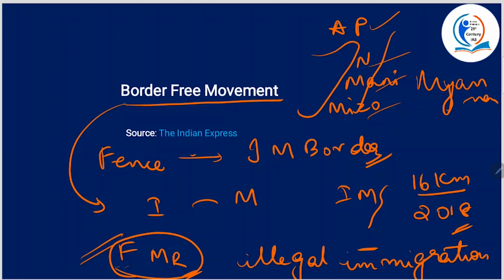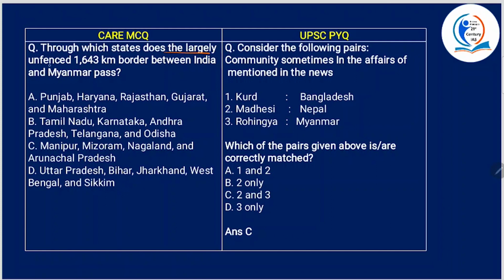All right, so these are some basics that you have to remember for prelims. Through which states does the largely unfenced 1643 kilometer border between India and Myanmar pass? Punjab is in northern India, so this is wrong. Tamil Nadu, Karnataka, these are southern states, no chance. Manipur, Mizoram, Nagaland, Arunachal Pradesh. Yes, this is correct, right?